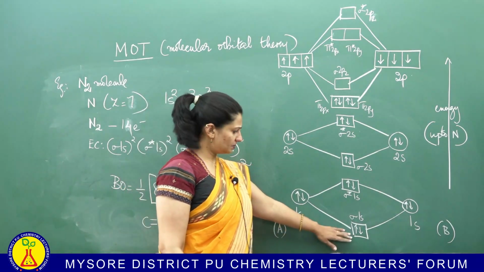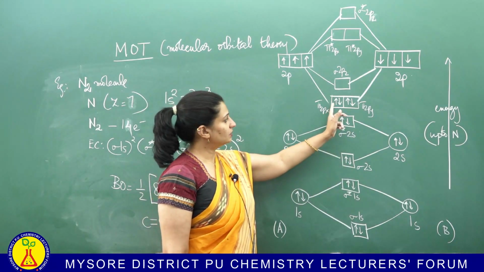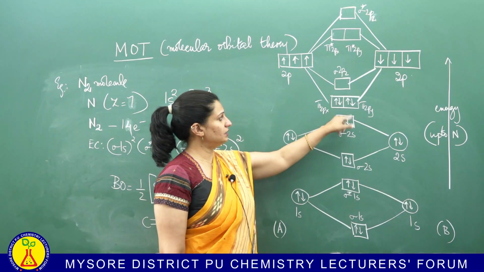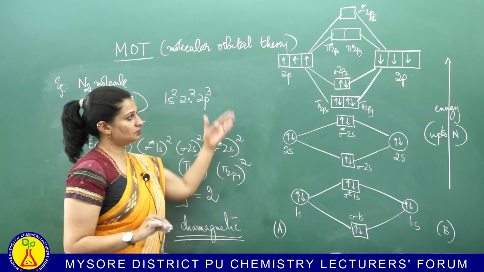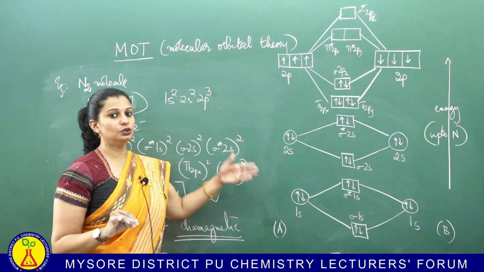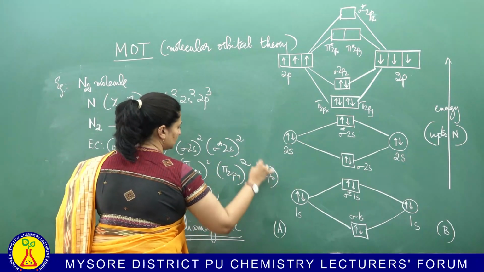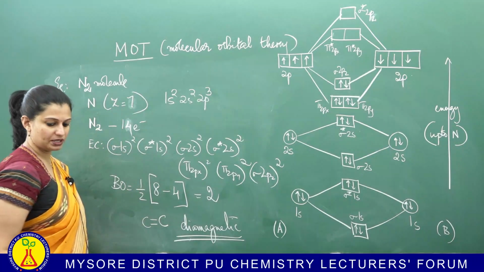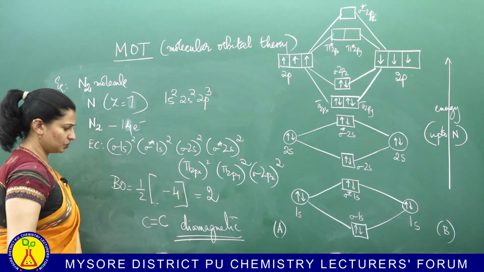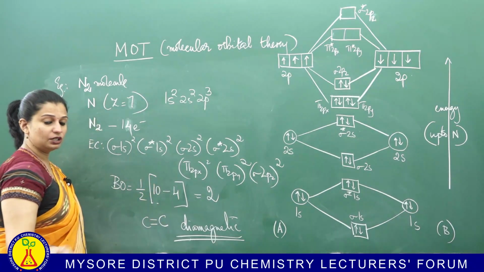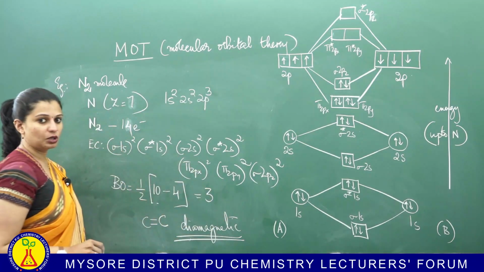Start from the lowest. Sigma 1s, 2, 4, 6, 8. Okay. Then what? 9, 10, 11, 12. And you have 2 more. So you place it here. So this is the molecular orbital diagram for N2 molecule. In the configuration one more thing will be added, sigma 2pz2. So when you calculate the bond order, it becomes 10 minus 4. So if it is 10 minus 4, your bond order for N2 molecule will be 3.